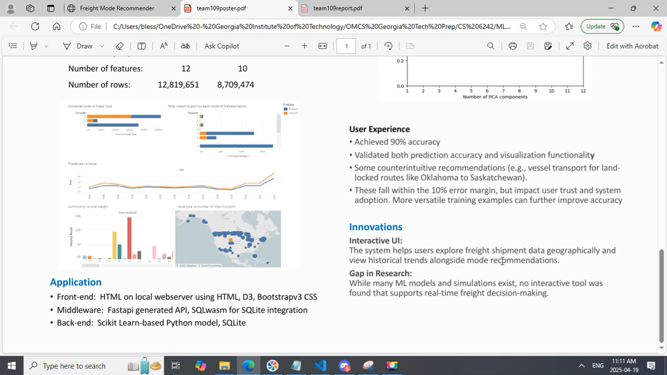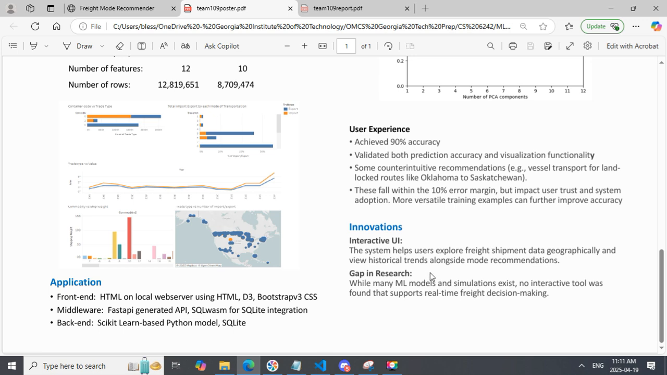Overall we achieved 90% accuracy. We have verified this both in terms of the out of sample testing and the functionality of the interactive tool, and they were both in agreement. We had some errors, but this was within the 10% error margin as expected.